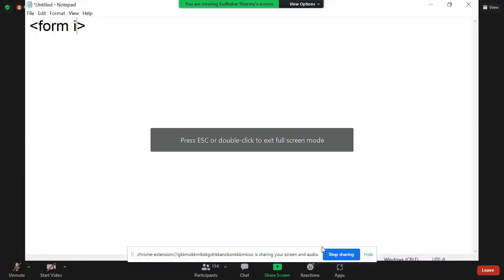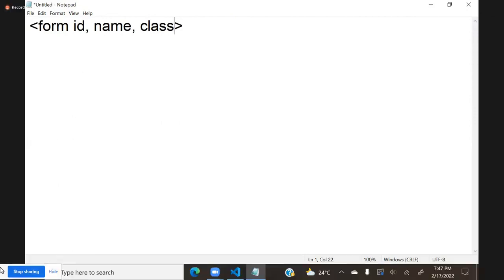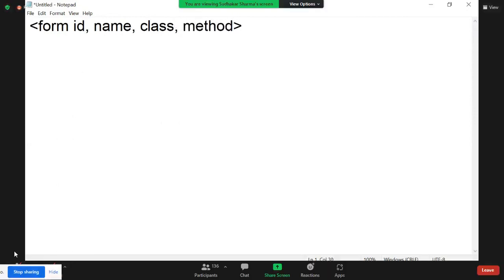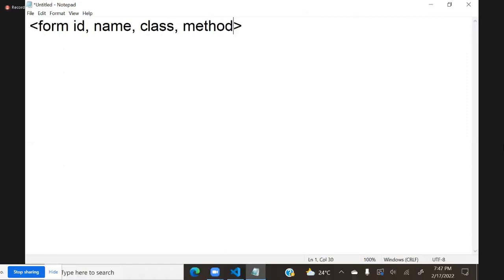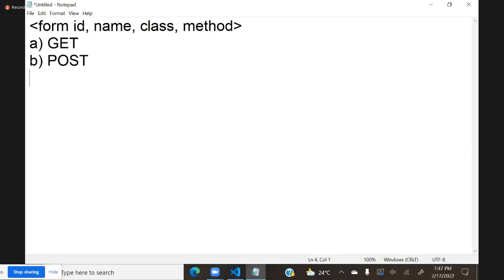will have an ID, will have name, will have class, and we have method. These three things we discussed. Method, two options are there. We have get method, another one post. What is the default method? Default is get.